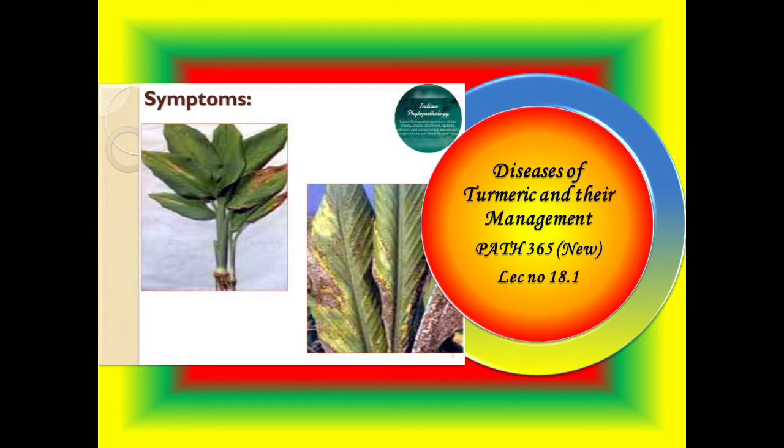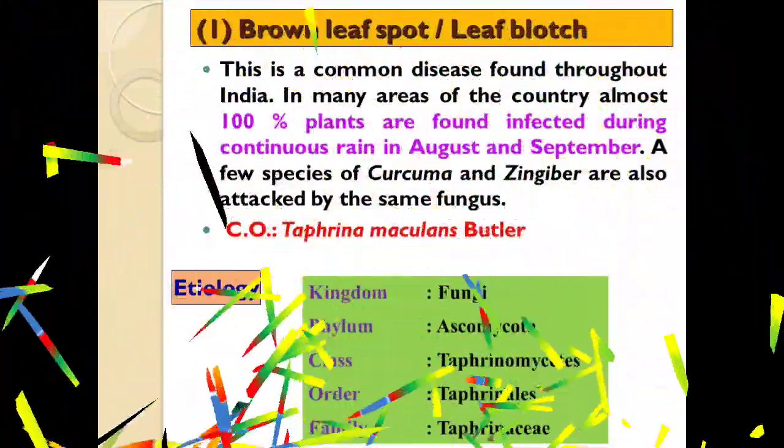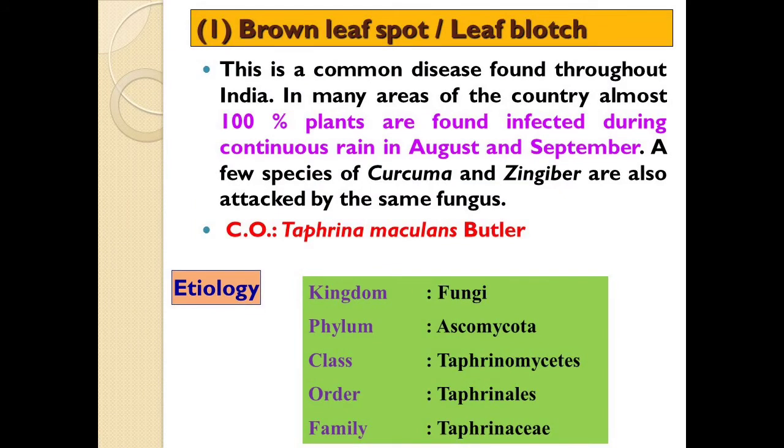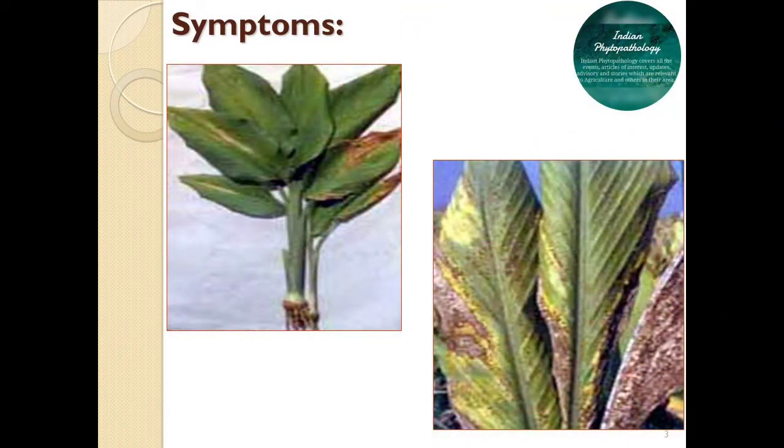In today's lecture, we are going to cover diseases of turmeric and their management. First is brown leaf spot, also called leaf spot or leaf blotch. There are two types of leaf spot diseases that occur in turmeric. The first is brown leaf spot, whose causal organism is Taphrina maculans, and the second one is Colletotrichum leaf spot, whose causal organism is Colletotrichum capsici. So these two pathogens are involved in leaf spot. Now we will study them in detail one by one.